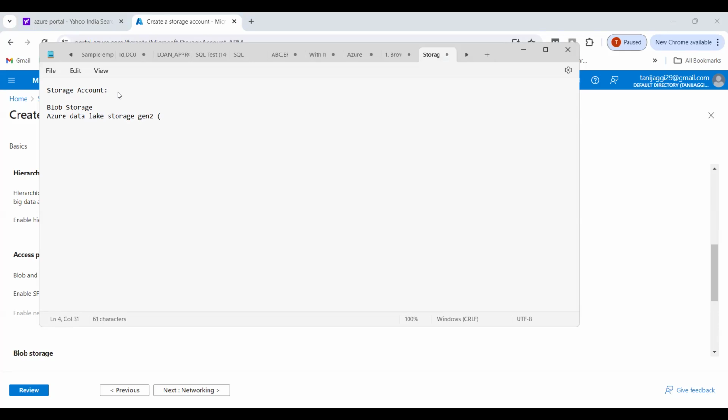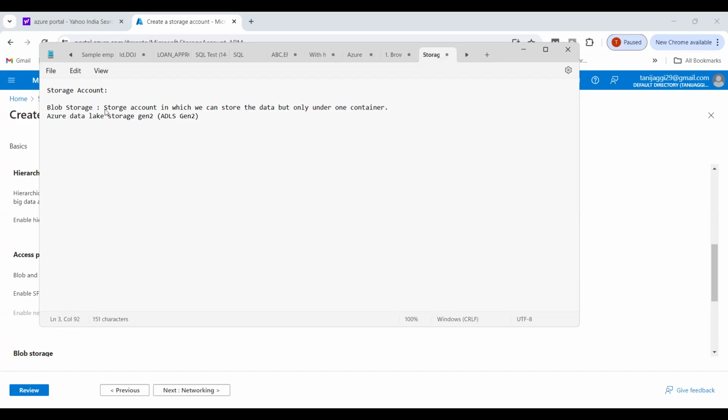This one is also known as ADLS Gen 2. So what is blob storage? Blob storage is also a storage account in which we can store the data, but only under one container.